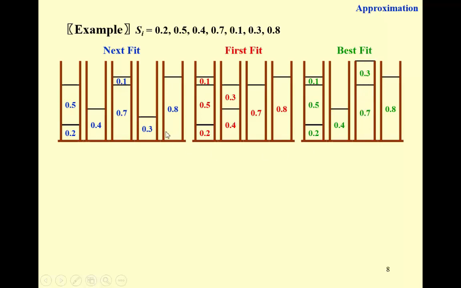So what is the optimal solution? Do you still remember? 3, right? We should be able to pack them in 3 bins only. So next fit is the worst. The first fit and the best fit are about the same.